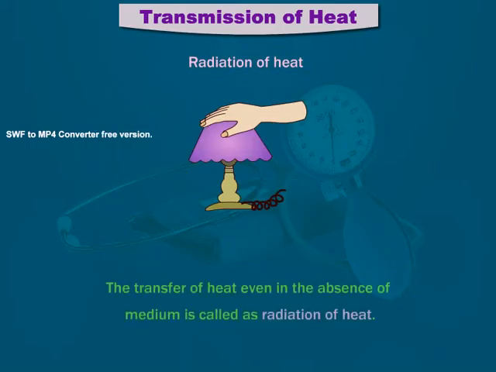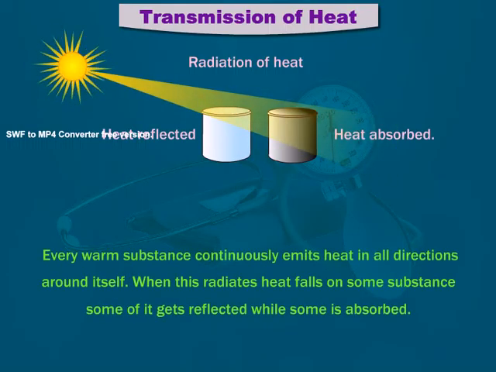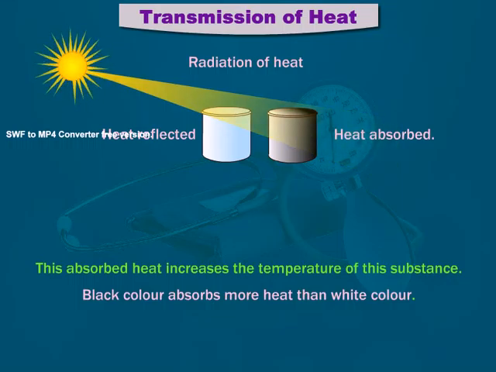Radiation of heat. The transfer of heat, even in the absence of a medium, is called radiation of heat. Every warm substance continuously emits heat in all directions around itself. When this radiated heat falls on some substance, some of it gets reflected while some is absorbed. This absorbed heat increases the temperature of this substance. Black color absorbs more heat than white color.